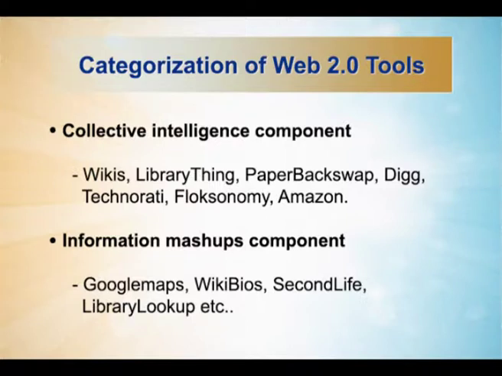And finally, last but not least, the information mashup component. This information mashup technology gives libraries a unique opportunity to integrate different distributed resources into a single place. For example, we can integrate Google Maps, and we can integrate Wikibios with the 100 tag of MARC 21 to interconnect an author's biography with the author name.